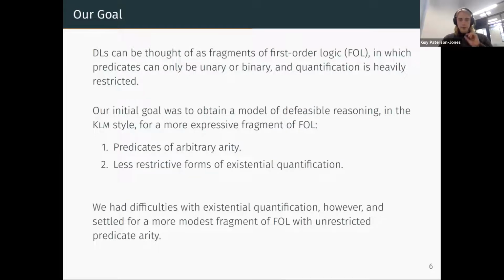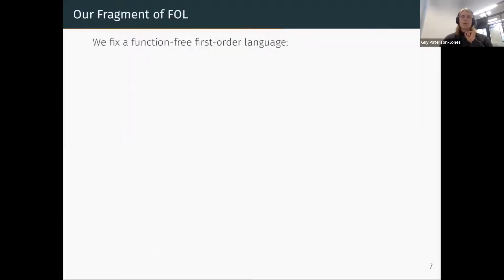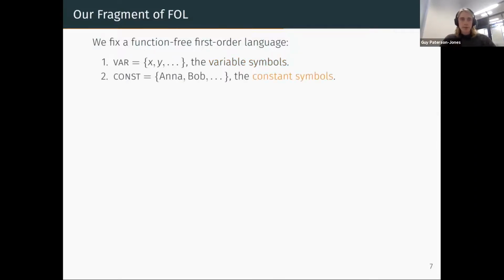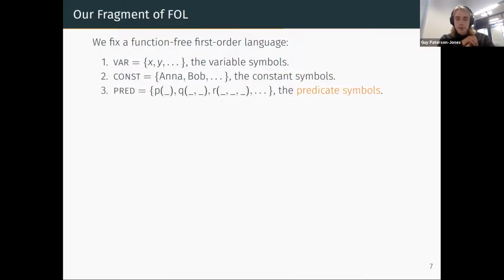Unfortunately, we had some difficulties with the existential quantification, which I'll get into later, and ended up settling for a much more modest fragment of first order logic where we just have predicates of arbitrary arity. And I'll describe that fragment now. So we fix a function-free first order language, i.e. a set of variable symbols, a set of constant symbols, which represent the individuals in our knowledge base, and a set of predicate symbols, which are the kinds of relations of various arities that hold between individuals. So here, for instance, P is a unary predicate, Q is a binary predicate, and R is a ternary predicate.